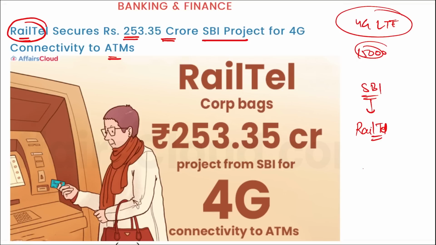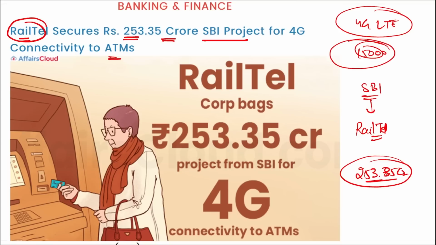The total estimate of this project will be around 253.35 crore rupees. This project includes the operation and maintenance of the entire network of these 15,000 offsite ATM machines for the next 5 years. Highly important. And how this will be better is, as we know, it will be shifting from third generation to fourth generation. That means better network connectivity and better network speed for cell phones and other cellular devices will be provided, and if we are using them in ATMs, a better response will be provided through the ATM.